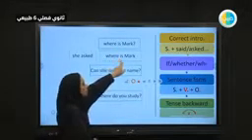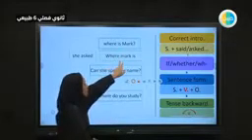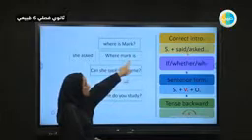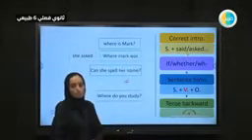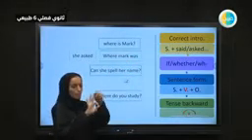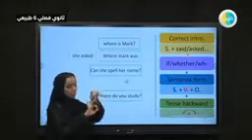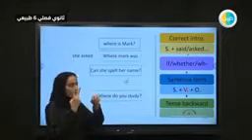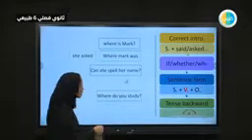No, we can't. You can't use it this way. You have to change the order. Sentence form: where Mark is, and then we will change is into was. So three steps: correct introduction, put the question as it is, invert it, change the order, then by the end change the present into past.